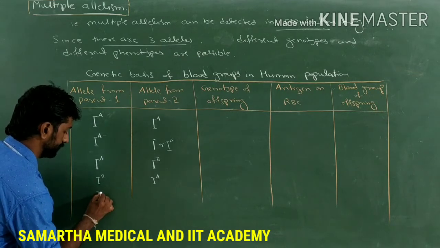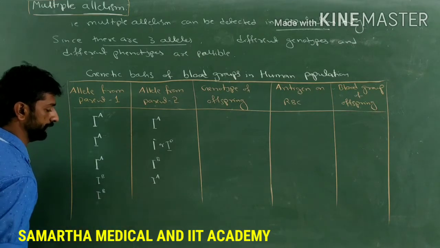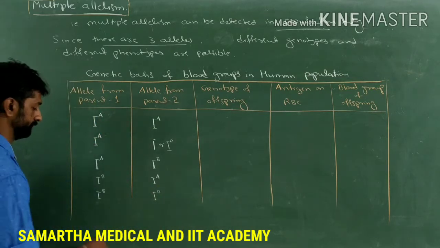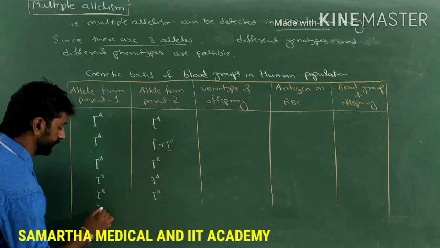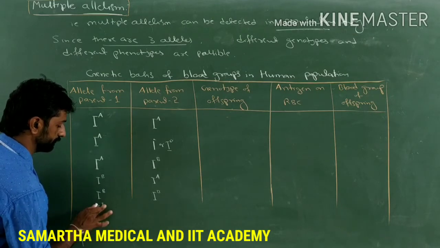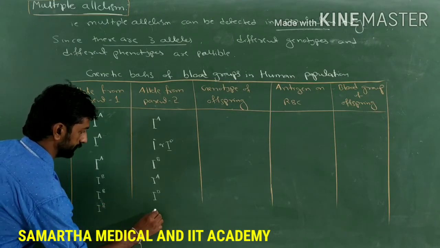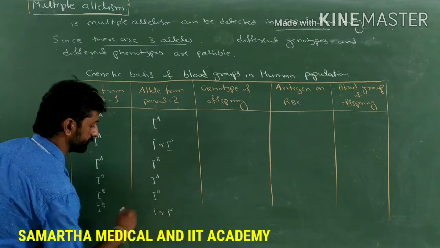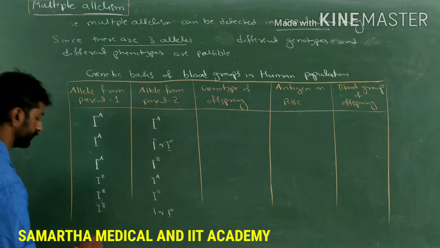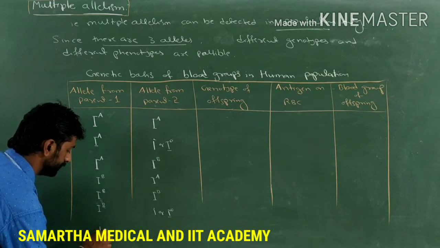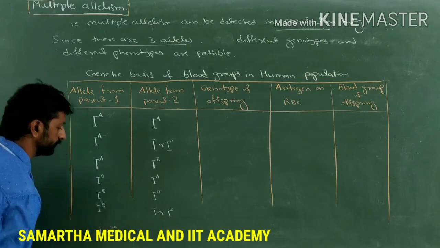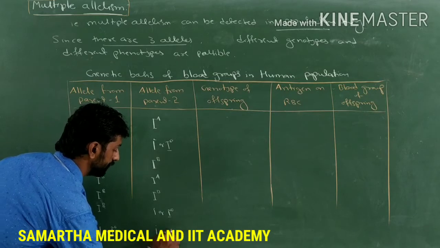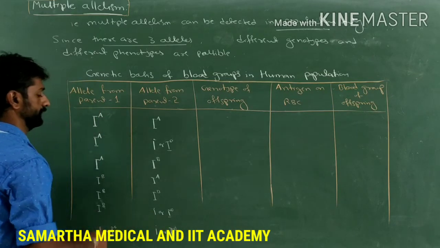Or IB from one parent and the same IB from another parent, or IB from one parent and small i or I naught from the other parent, or small i or I naught from one parent, or IO from one parent, and the same small i or IO from the other parent.